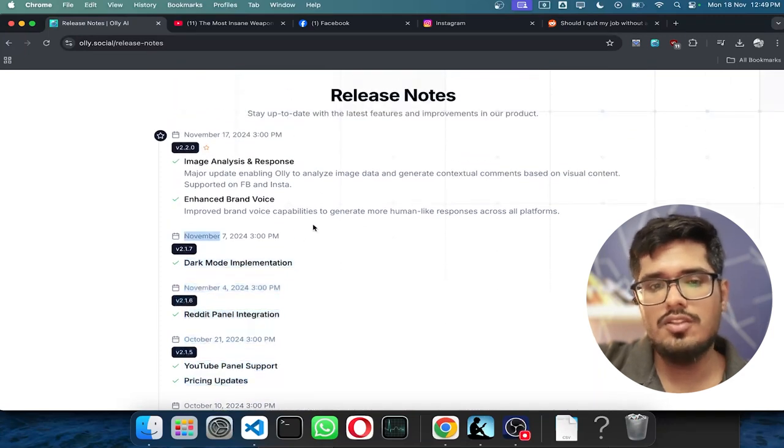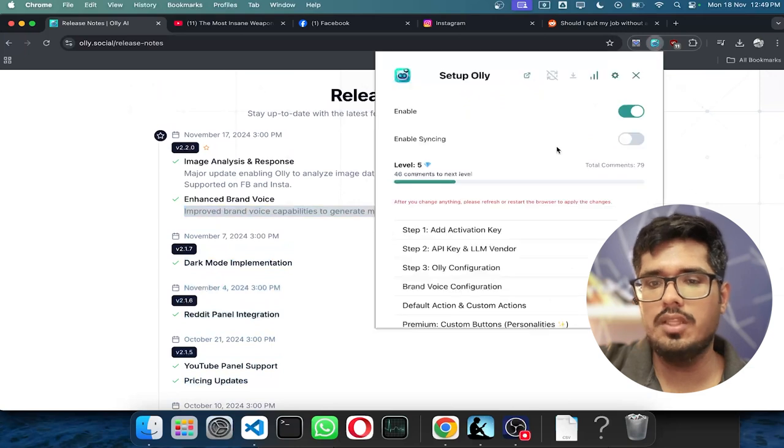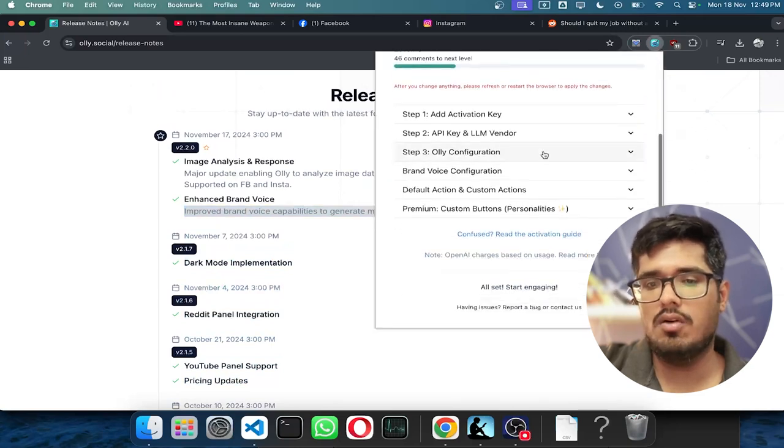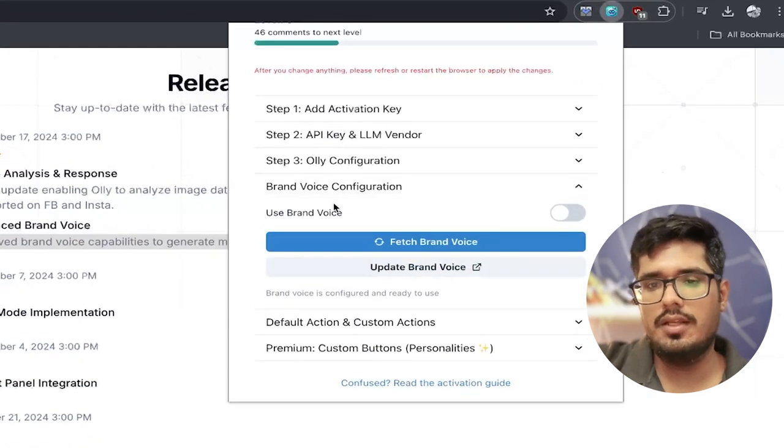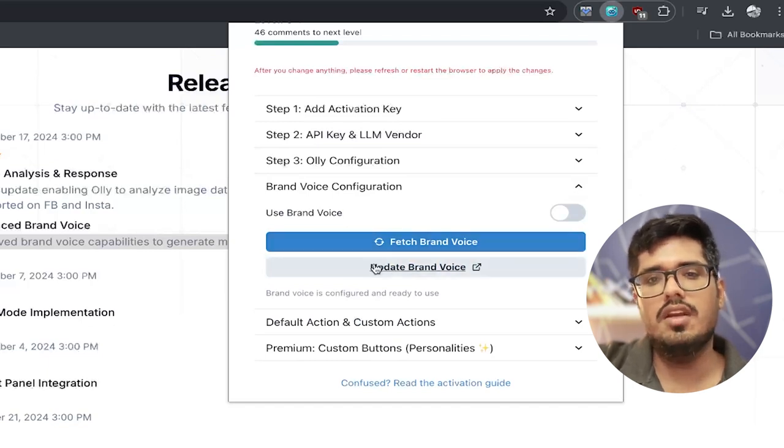YouTube panel. Now let's talk about the biggest update that is coming in the next few days, right? So if you open the panel, and that's something that you won't see right now, but you will see something new in the next couple of days that says brand voice. Now essentially brand voice is a way for you to make your generations even more realistic.